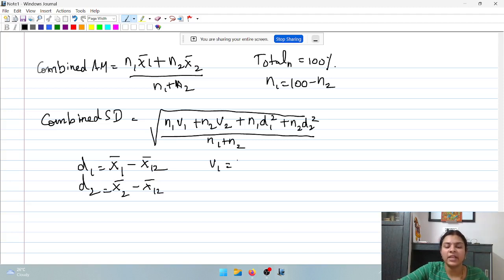V1 is nothing but variance 1, which is standard deviation 1 square, and V2 is variance 2, standard deviation 2 square.